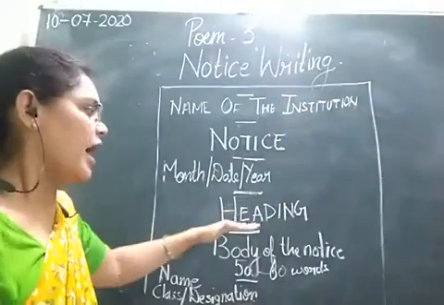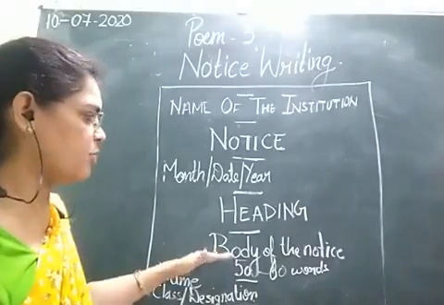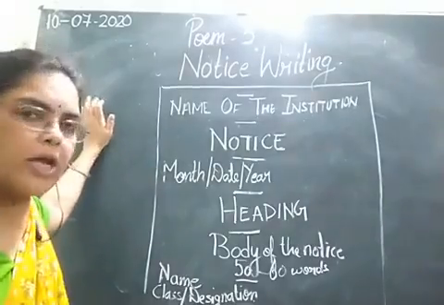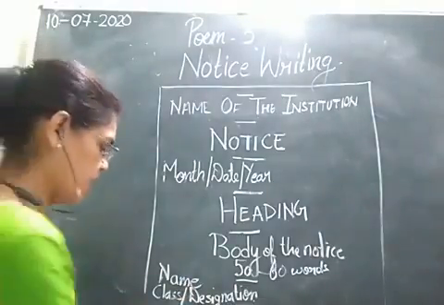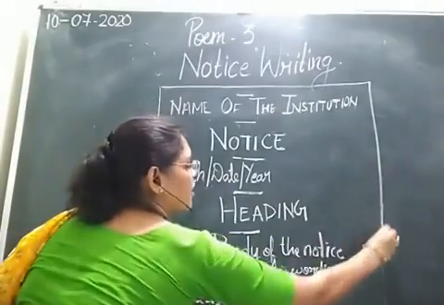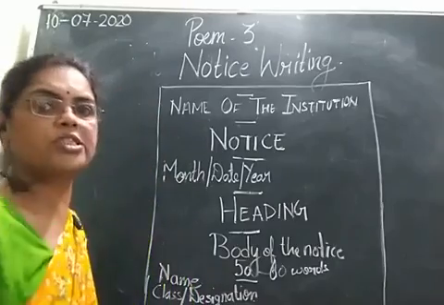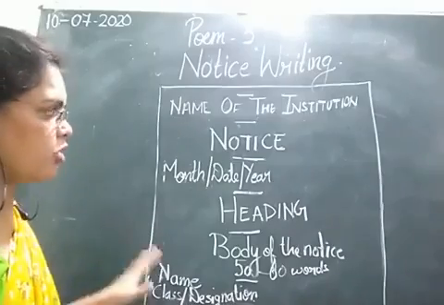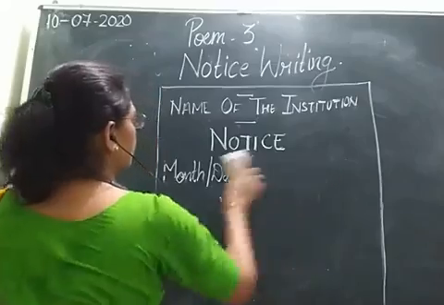Leave one line, heading, and then after heading, leave one line, then write the body of the notice, then name, class, designation. And after writing the name, class and designation, we will close the box. Fine. So this is the format of the notice writing. Now students, we'll be writing a notice.